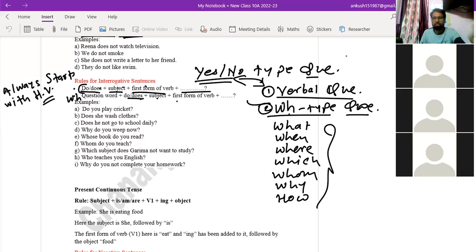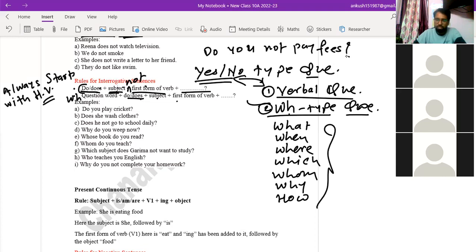So only one thing you have to do here. That is very simple. Do, subject plus not: you have to use not after the subject. For example, do you not pay fees?